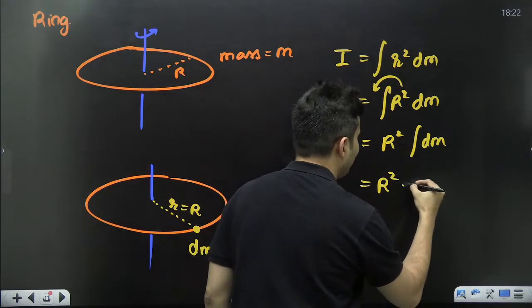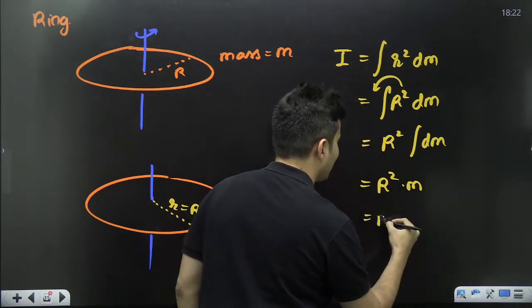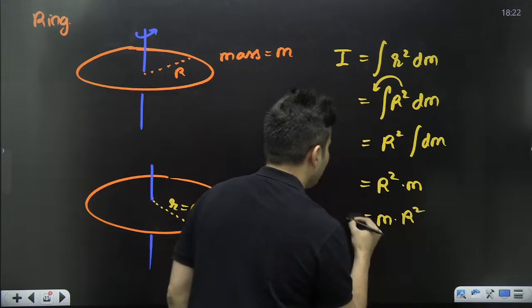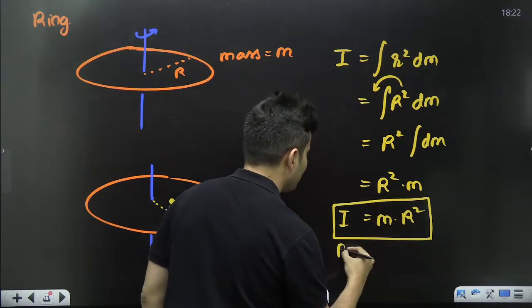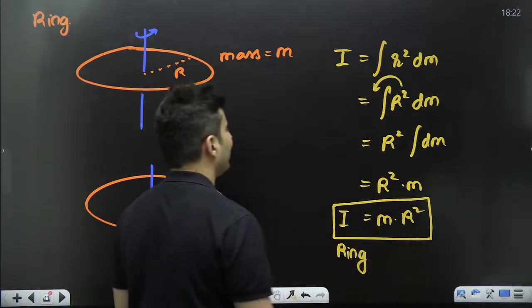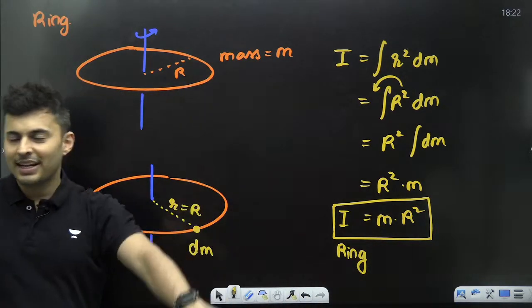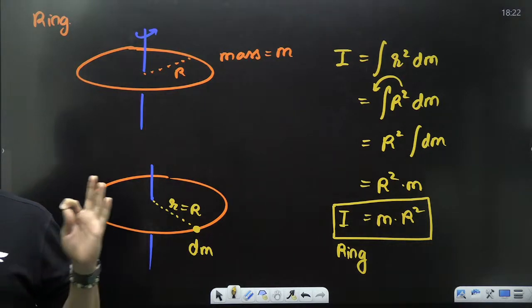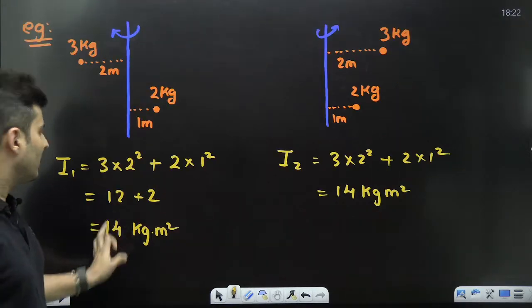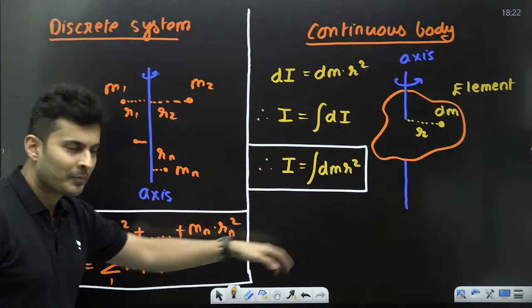So it will be R square into M. Usually you put M first, R second. So MR square is the moment of inertia of the ring. Is that very, very clear? Understood? Clear? How we used the continuous body integral formula.